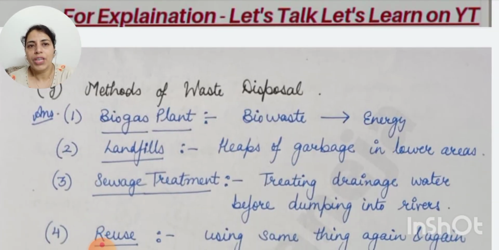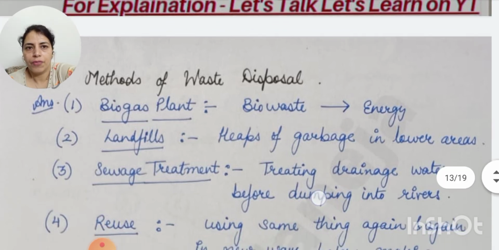Now methods of waste disposal. So biogas plant, the organic waste is converted to energy. It is used as a fuel, you already know. Landfill, the heaps of garbage are collected in lower areas by making a pit, and then when the level gets high on top of it, some park or ground is developed. In Delhi also there are 2-3 places with landfills.